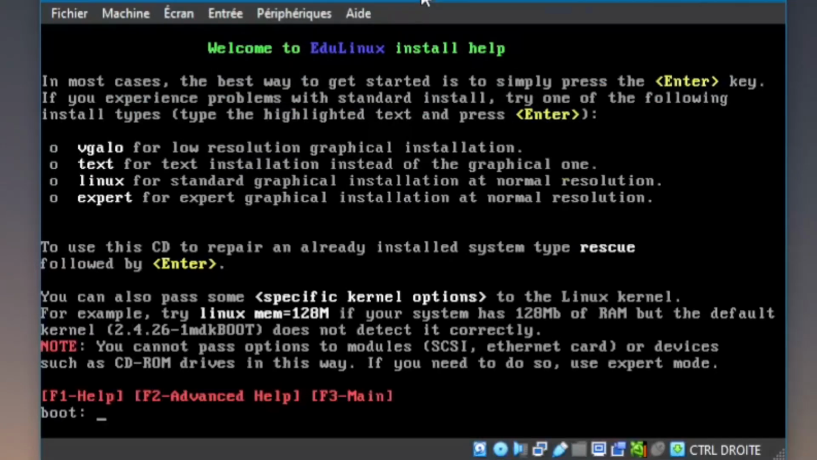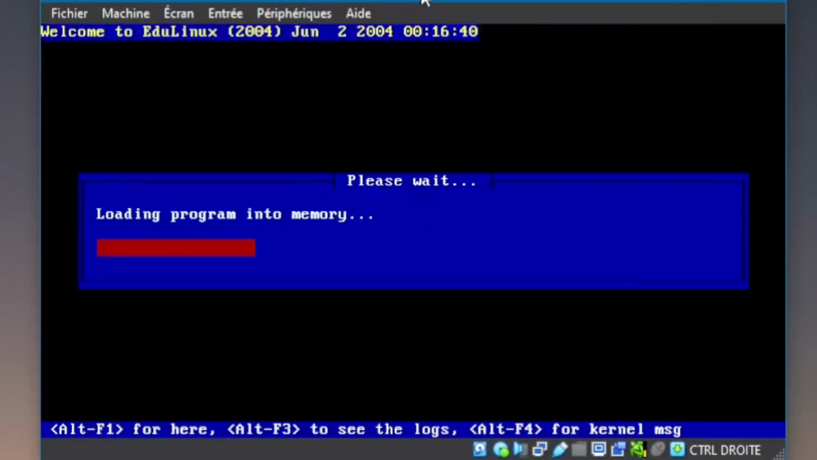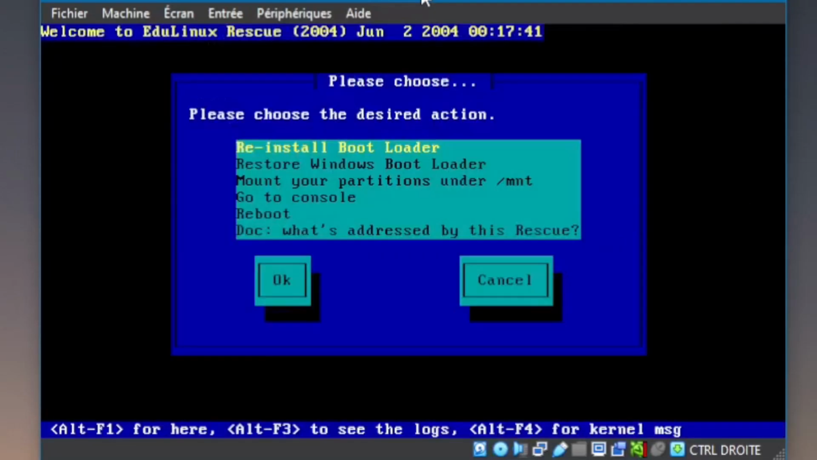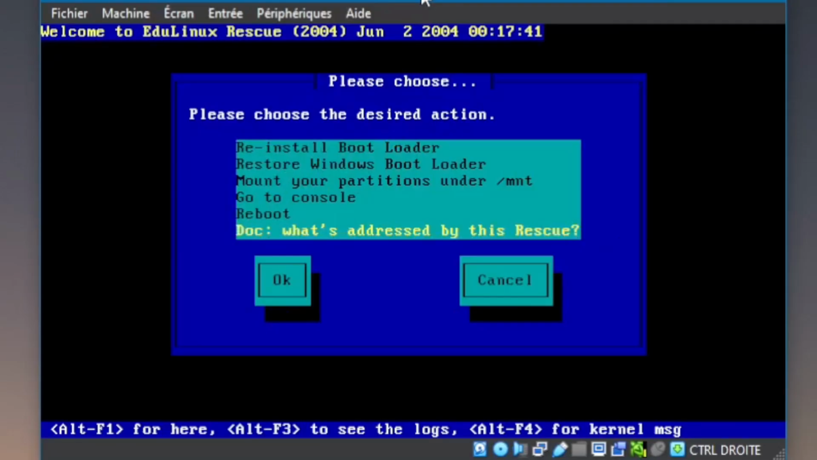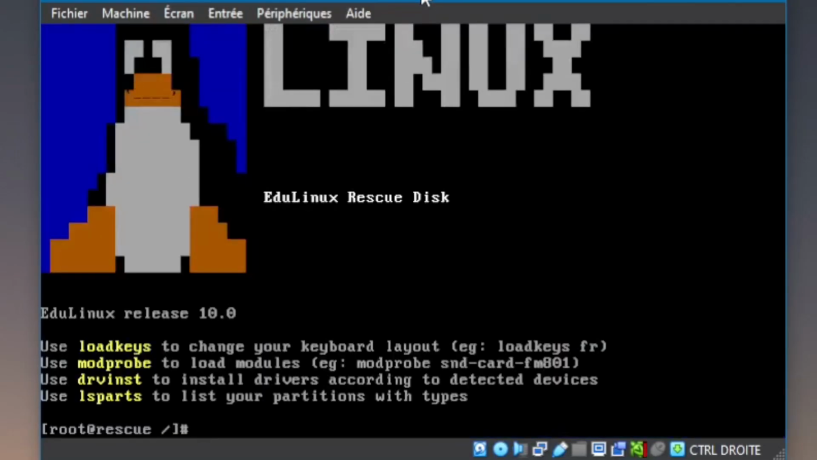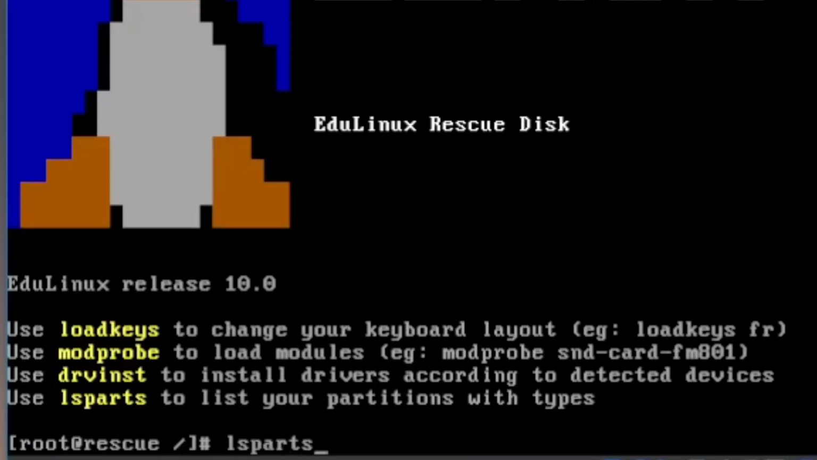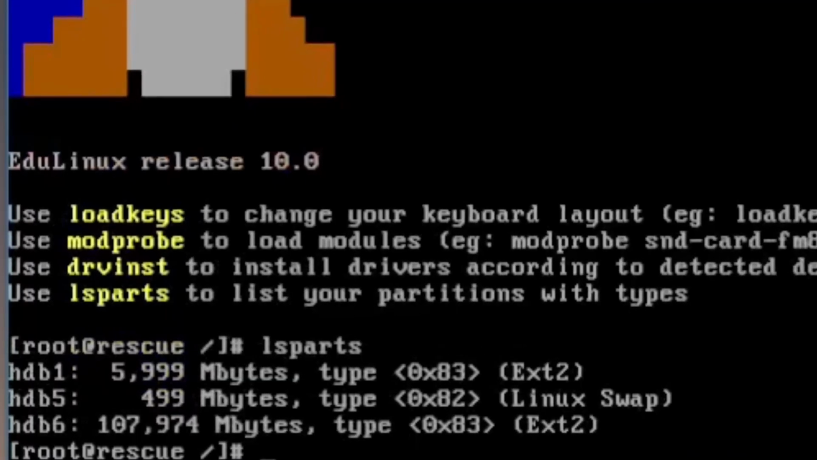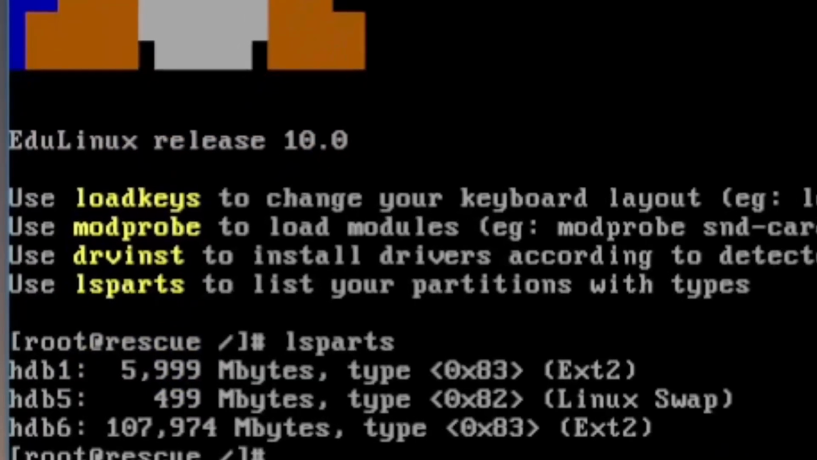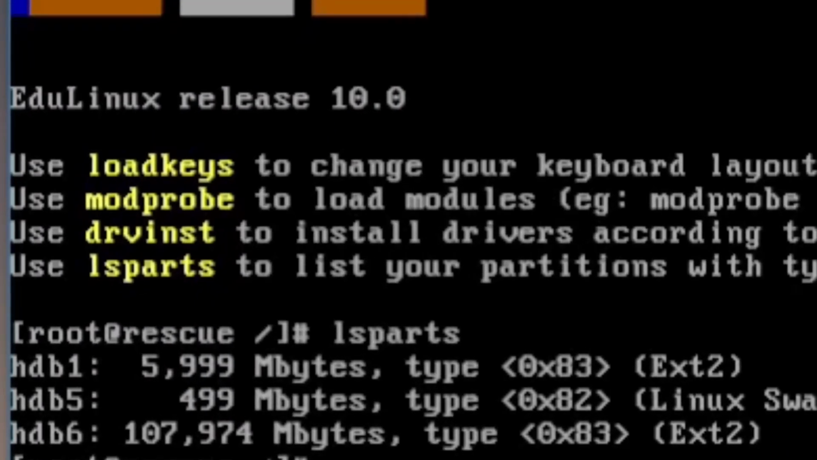F1, and we're gonna type rescue. Restore bootloader. Go to console. Oh, hello Linux. It was at this time that I discovered something. If the hard drive is detected as HDB, that means it must be the secondary IDE drive, and that the primary is the CD drive.